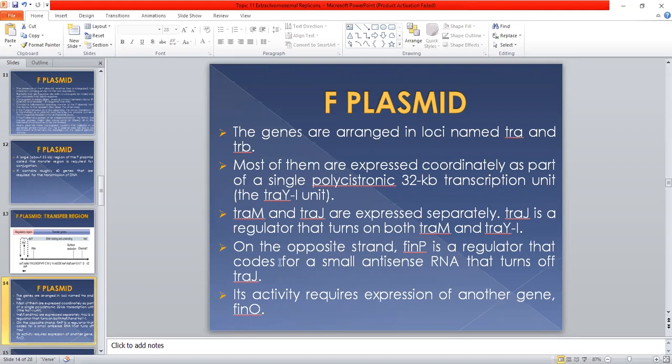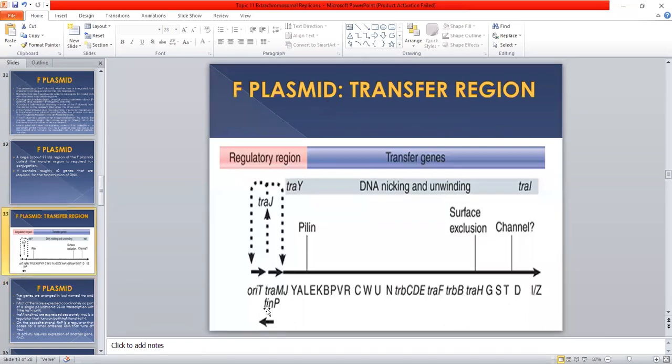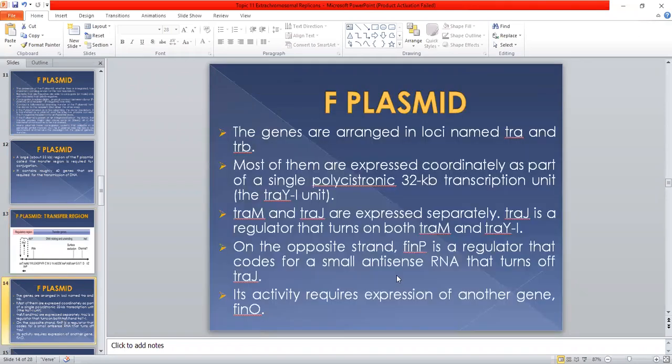On the opposite strand, FINP is a regulator. FINP codes for a small antisense RNA that turns off TRAJ. So this is the antisense sequence, and FINP turns off TRAJ. Its activity requires expression of another gene, which is abbreviated as FINO.